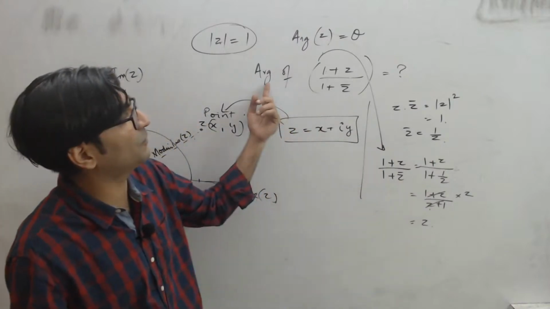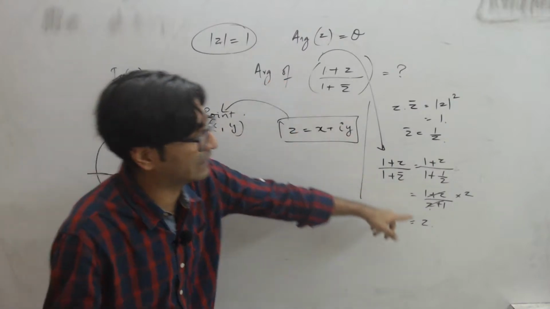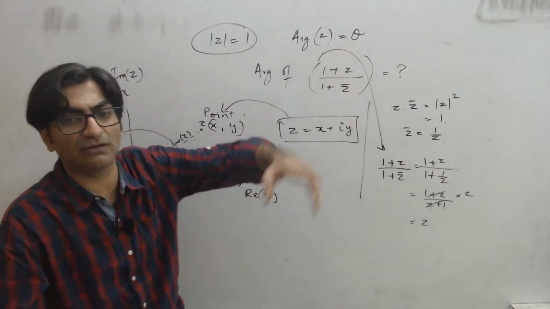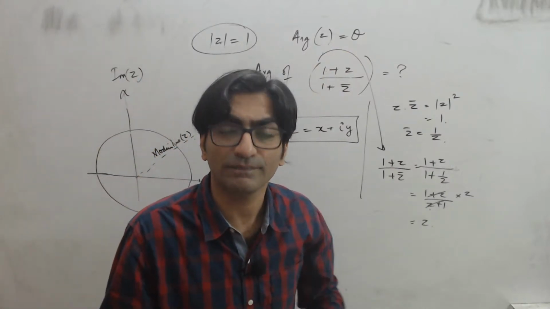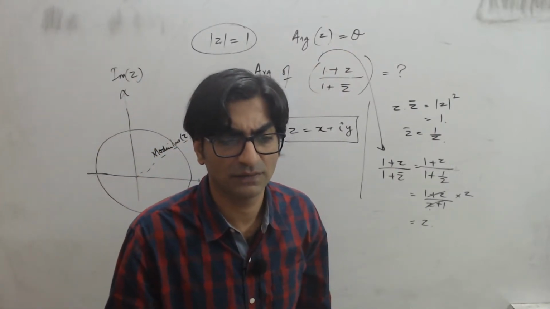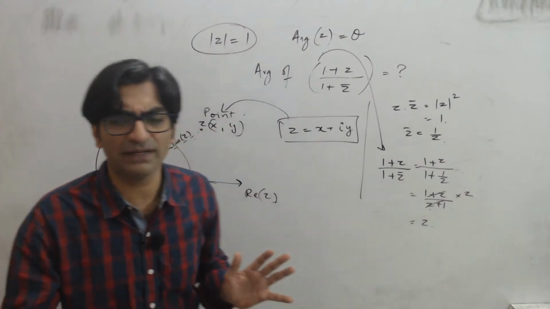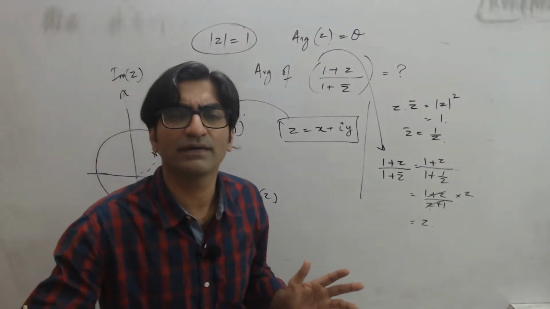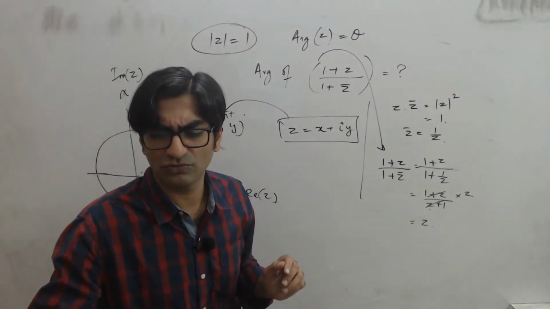So the question asks me for the argument of z. The argument of z is given in the question, theta. That's your answer. Does that make sense to everybody? All of you guys listening in live, I hope it makes sense to you.